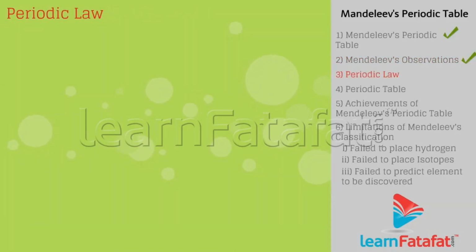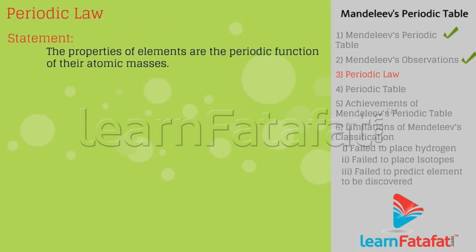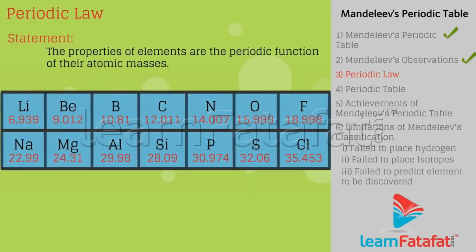Periodic law. The properties of elements are the periodic function of their atomic masses. That is, when elements are arranged horizontally in order of increasing atomic masses, then a certain set of properties get repeated periodically.